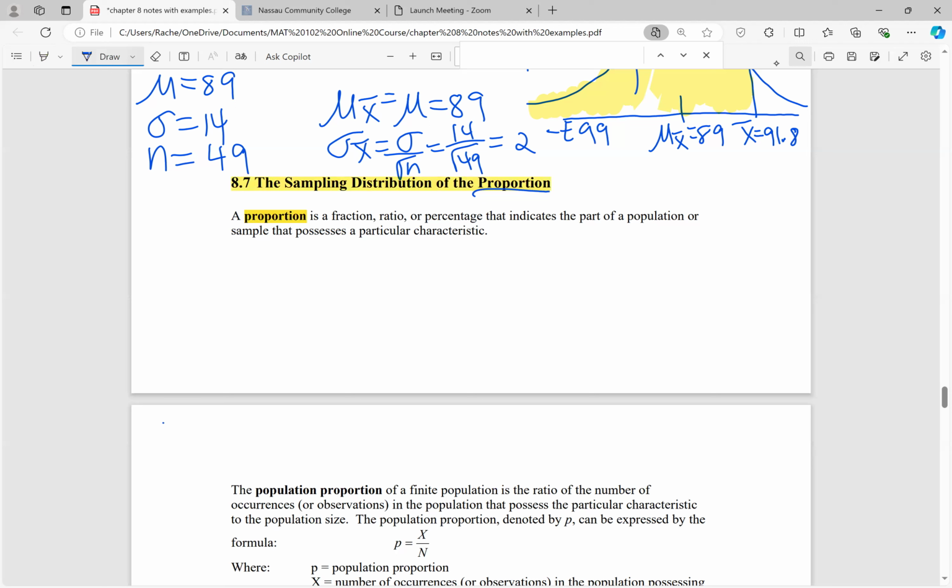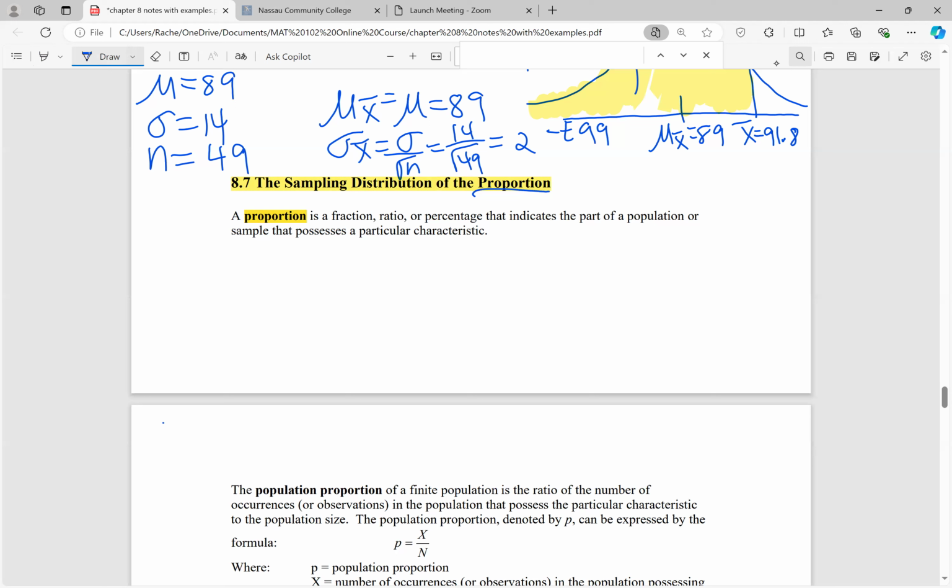For example, I could be interested in the proportion of students in our class that have brown eyes. I might be interested in the proportion of students in our class that like going to the beach over the summer. I might be interested in the proportion of students in our class that are math majors.